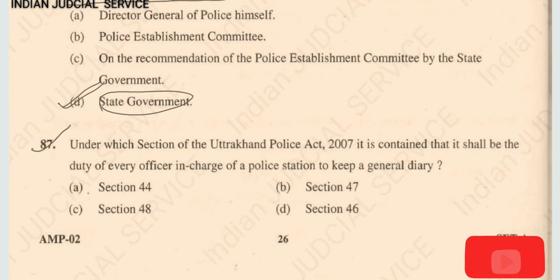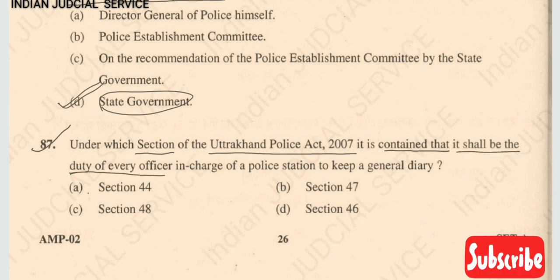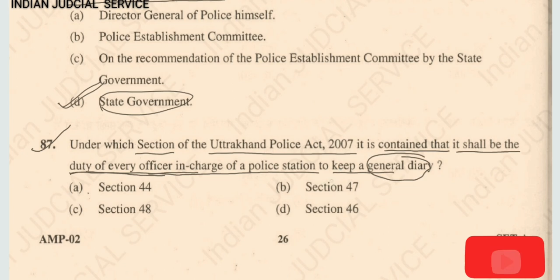Now question number 87. Under which section of Uttarakhand Police Act 2007 is it contained that it shall be the duty, this is a very important line here, of every officer in charge of a police station to keep a journal diary? This provision is provided in section 47. So the answer here is option B. And another important section is section 44. Section 44 deals with no police officer discharging himself from his office. So the answer of this question is option B.